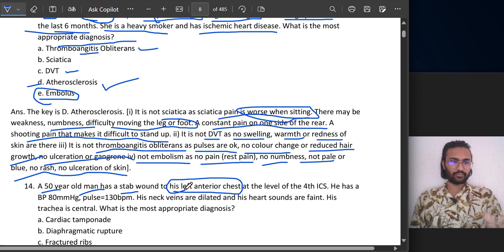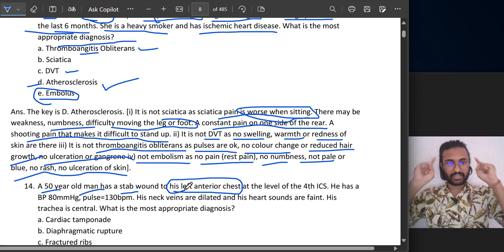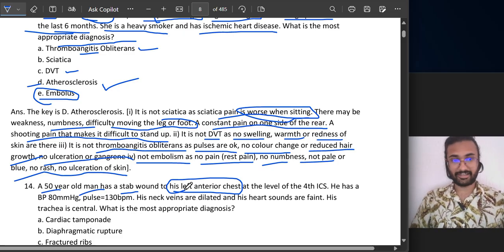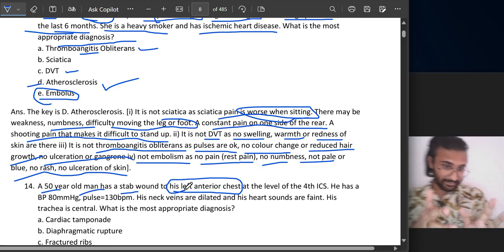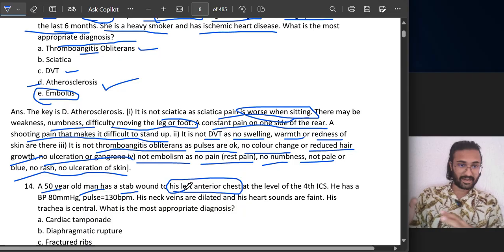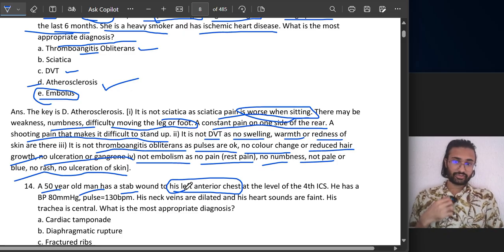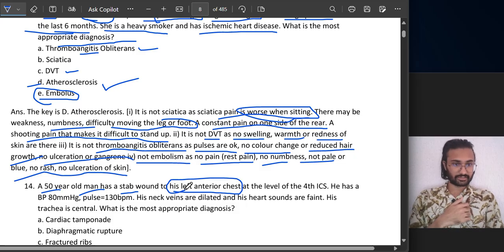Whenever these stab wound cases come, the first thing you should be checking in your mind is cardiac tamponade. Look for Beck's triad, three main symptoms, raised jugular venous pressure, and so on. But another thing you should see is if there is any kind of compromise of the lungs.